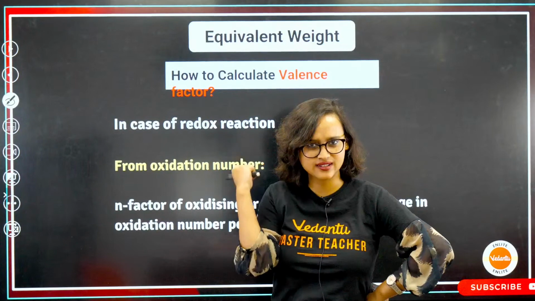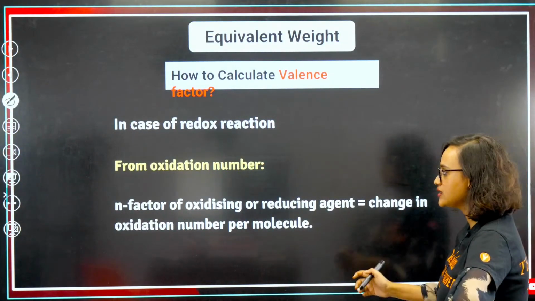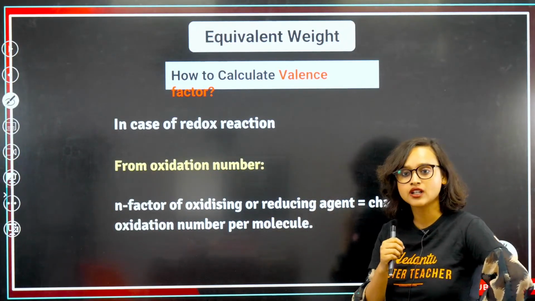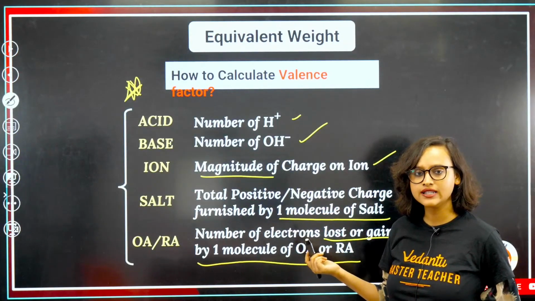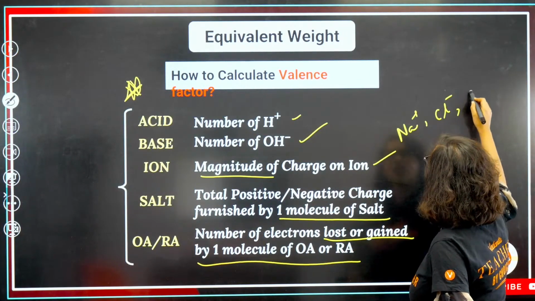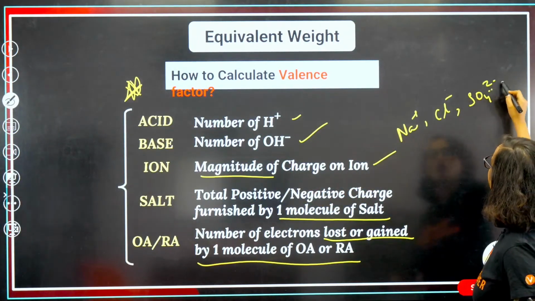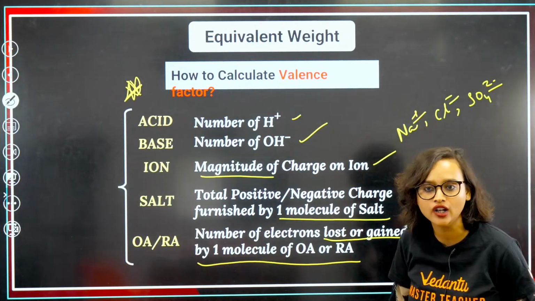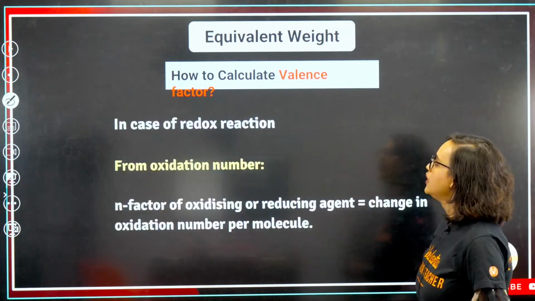Chapter, focus. Now, in case of a redox reaction, understand this. What is an ion? Na plus is an ion, Cl minus is an ion, SO4 2 minus is an ion. See, the magnitude of charge on an ion: 2 minus, 1 minus, plus 1. These are the magnitudes of charge on an ion. Understood? Okay, moving on.